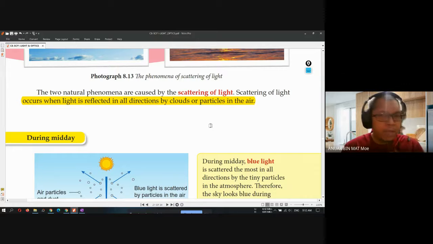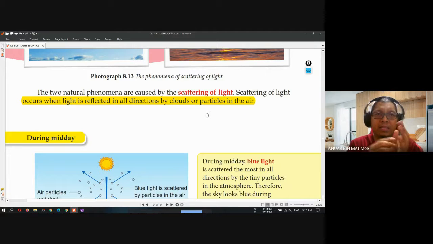If you remember in 8.2, light travels in a straight line. Is it true, class? Light travels in a straight line. So how can the light be scattered all over the place? Because you remember, it is reflected in all directions. It is deviated, meaning that the straight line from the sun is being rerouted or redirected in all directions by cloud, number one, and by particles in the air.